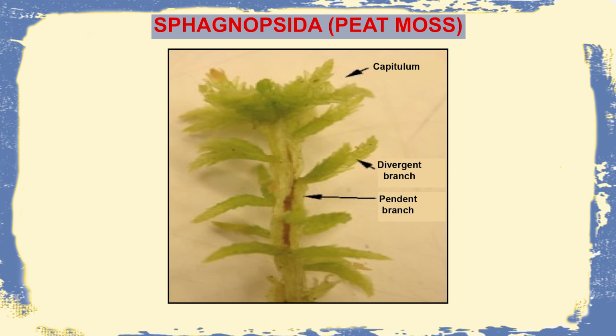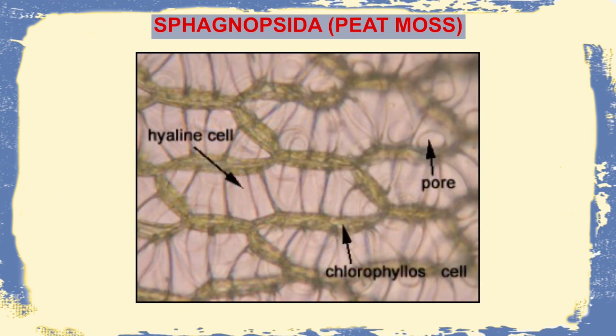The Sphagnopsida, which is also better known as the peat moss, usually comprises two major types of branches, the divergent branch and the pendant branch. The pendant branch usually forms a pendant-like structure and hangs around the axis, and there are also divergent branches which form a 90-degree angle. There is also the capitulum, from where these branches usually arise.